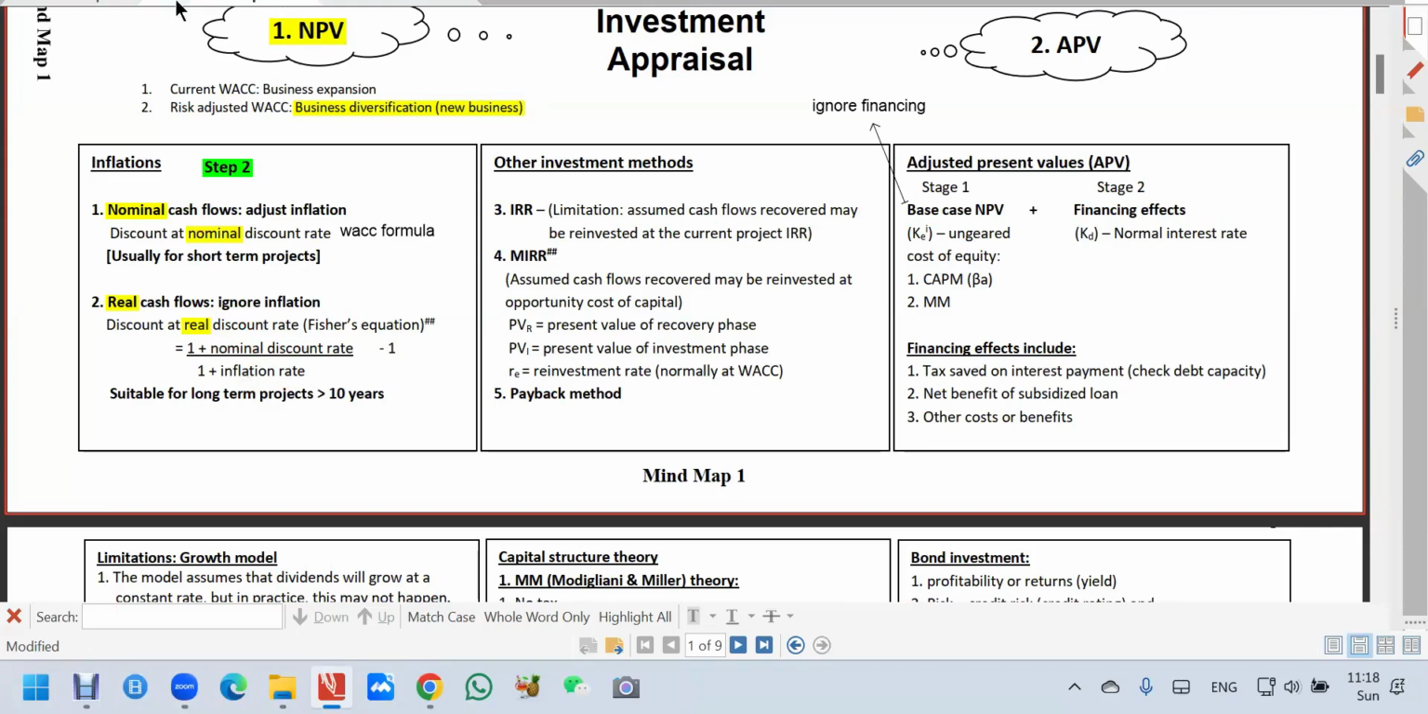So maybe I just put it down here. This is only suitable for one inflation rate only.